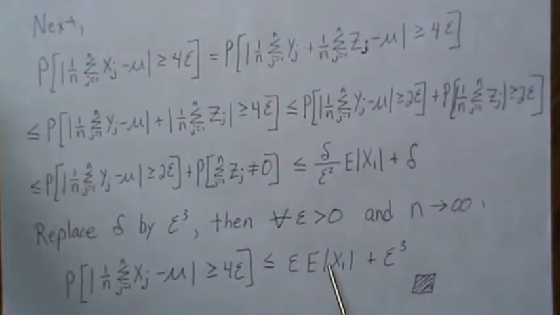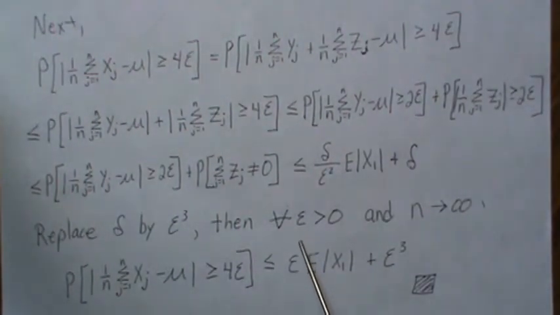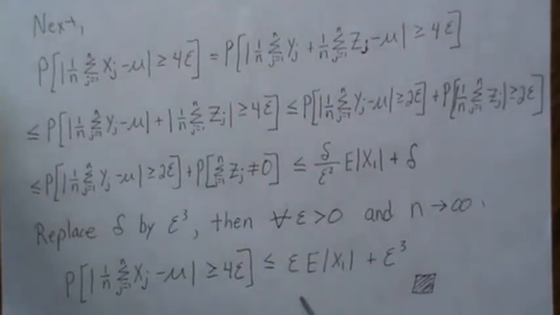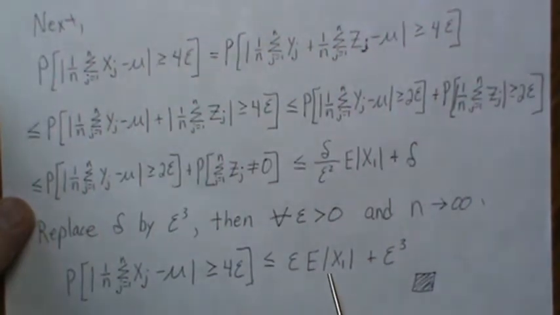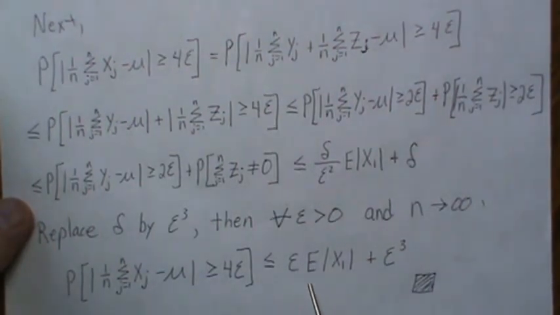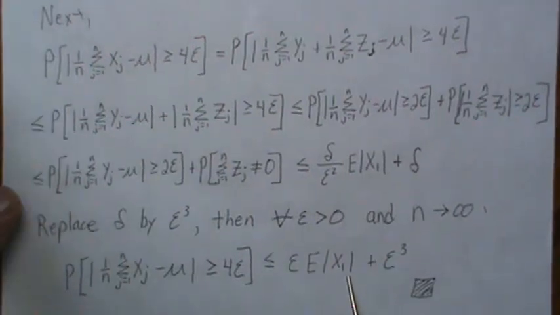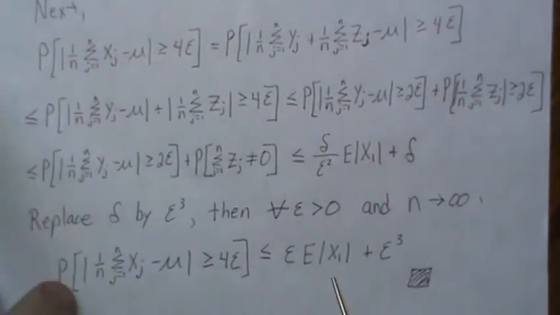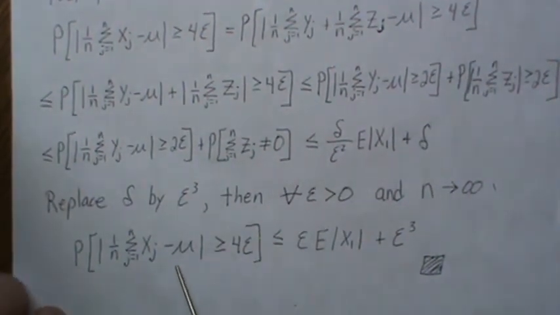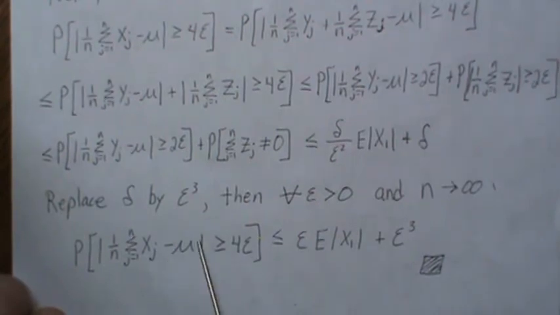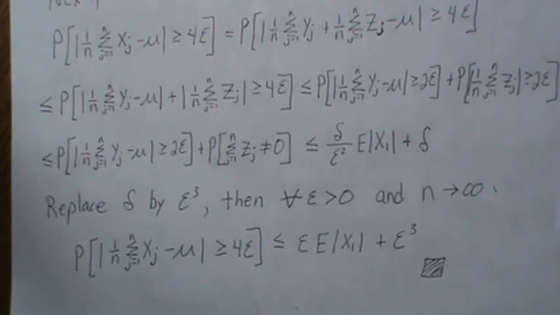So now this is true for every epsilon, no matter how small. So if we let epsilon go to 0, then this side goes to 0. This is a finite number. So you keep letting epsilon go to 0 and 0 and 0, then it equals 0. So this probability in the limit is less than or equal to 0, right? So that means it has to be 0. And so that's the definition of convergence in probability, that the probability that this is bigger than any small number goes to 0. Well, we're done.